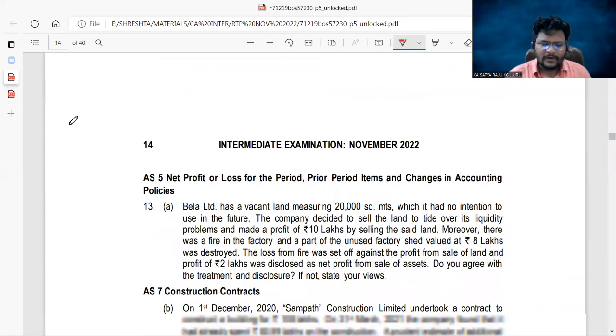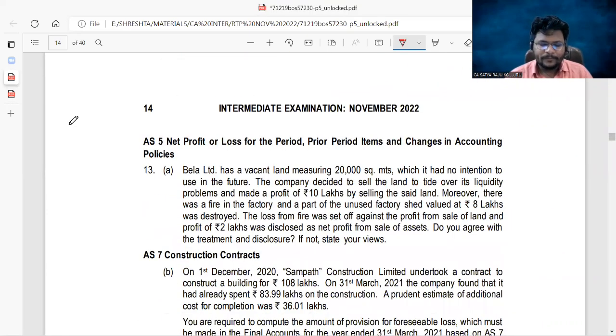Next, guys, come to AS5. Net profit or loss for the period, prior period items, and changes in accounting policies. Sir, what is this problem all about? Bila Limited has a vacant land measuring 20,000 square meters, which it had no intention to use in the future.